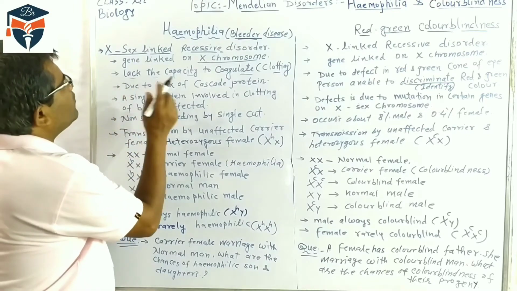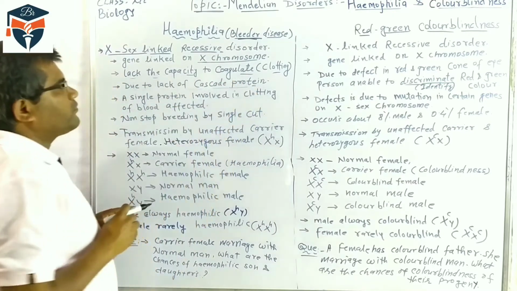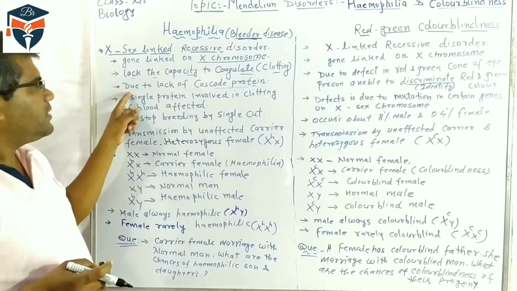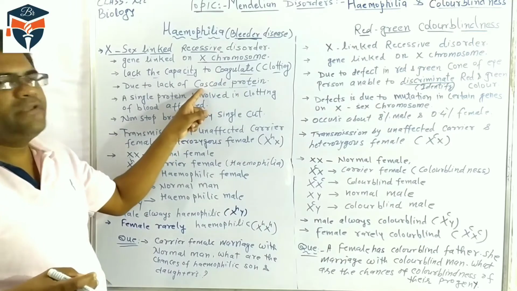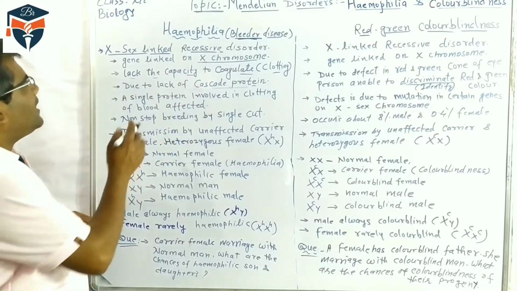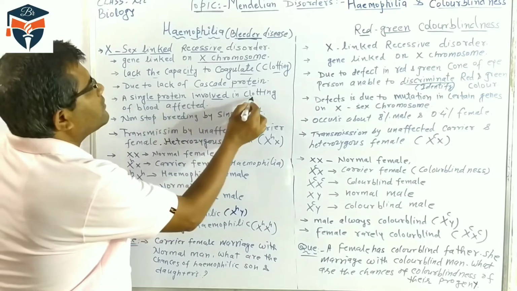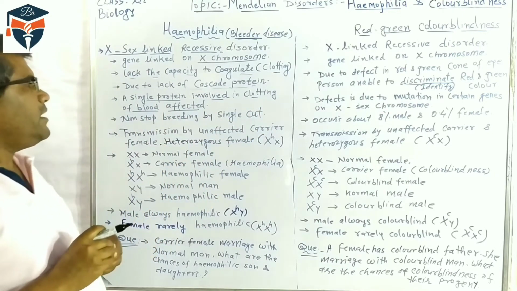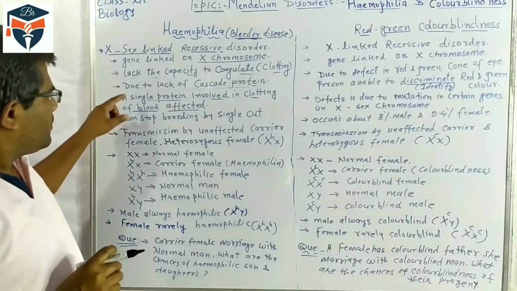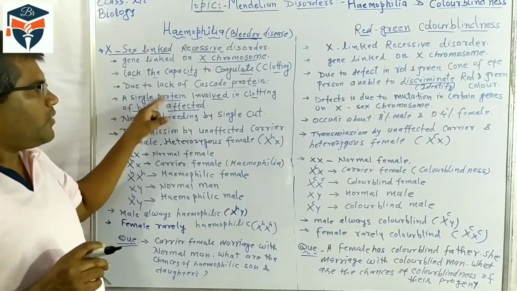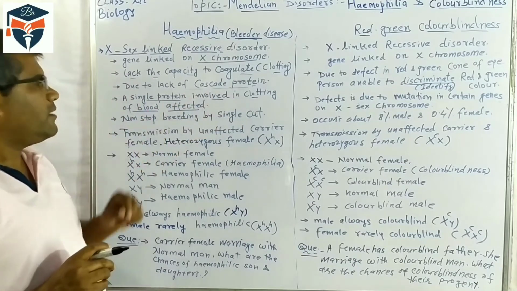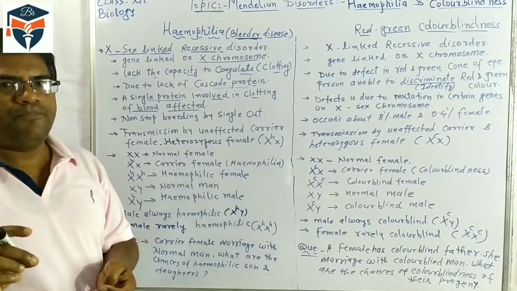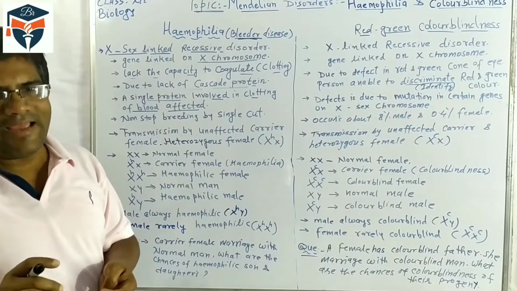It happens due to lack of a cascade protein. Why does the blood not clot? Because one protein that helps the clotting is lacking. A single protein is involved in the clotting of the blood, so in the affected person one protein is not synthesized.